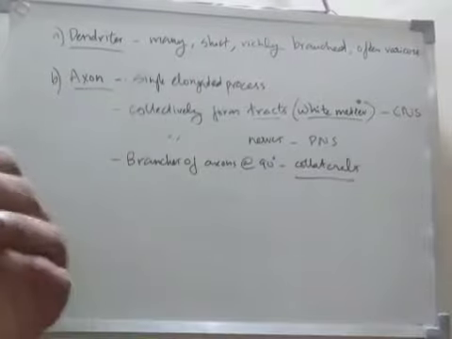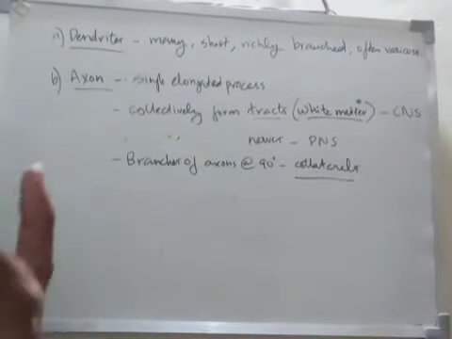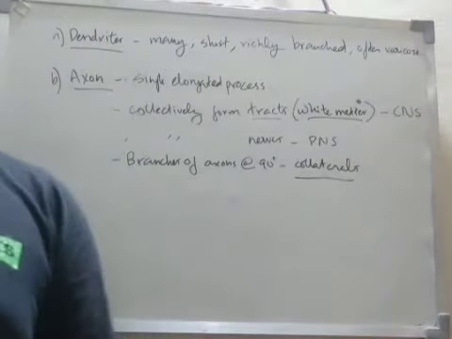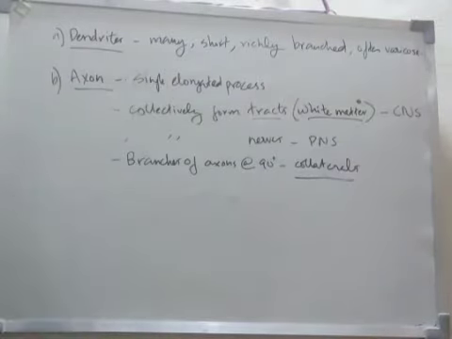The impulse can flow in them with great rapidity, in some cases about 125 meters per second. What movement? The impulses can flow at 125 meters per second. In 1 second, the impulse can travel 125 meters in a neuron. A neuron or a nerve cell shows dynamic polarity in its processes.